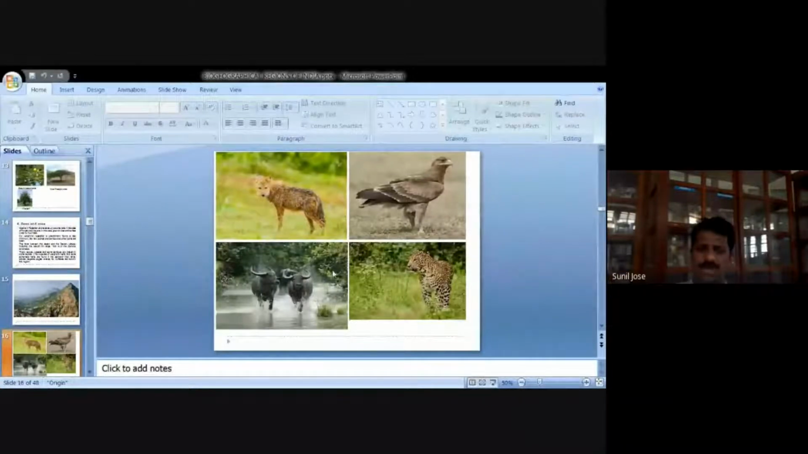Then wild buffaloes are there. Then leopards are there. So these are some of the interesting animals that we can find in this semi-arid zone. So this is the semi-arid zone.